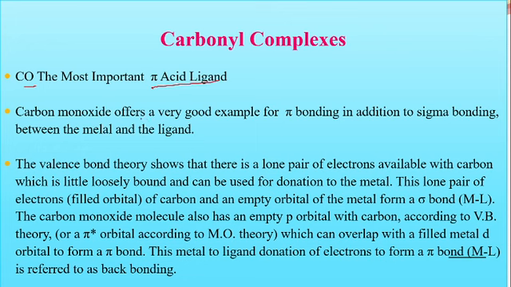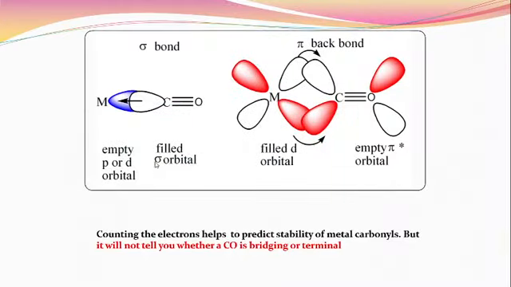Why is it very important, why do we study this carbonyl complex compound? Because this carbon monoxide offers a very good example for the pi bonding in addition to the sigma bonding between what? The metal and the ligand. The valence bond theory shows that this carbon has a lone pair of electrons which is used for the donation of its electrons to the metal to form a sigma bond. Let me see the theory of that.